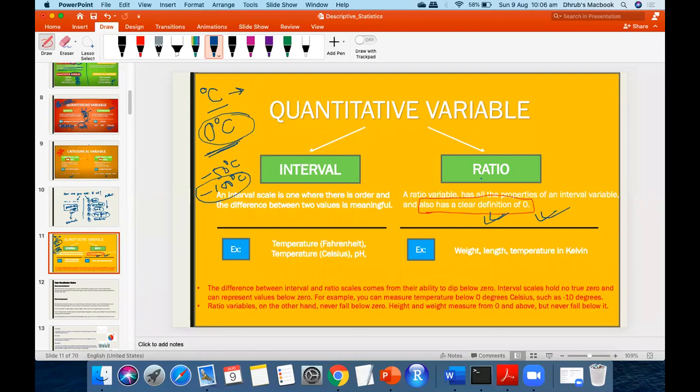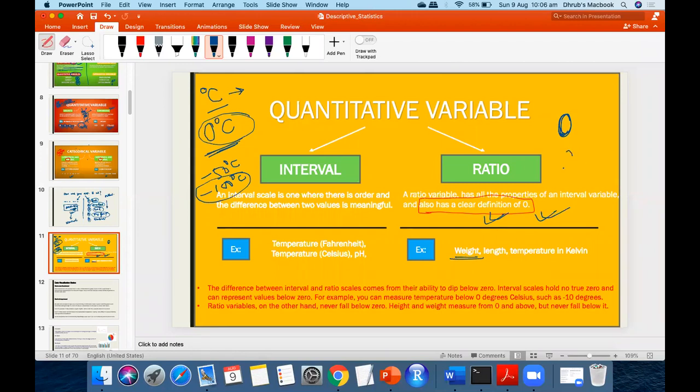Ratio always starts from 1? No, don't go in that ratio. Here we are talking about a quantity or variable, right? So currently, in statistics, ratio can be 0. For example, I'm going to talk about weight.